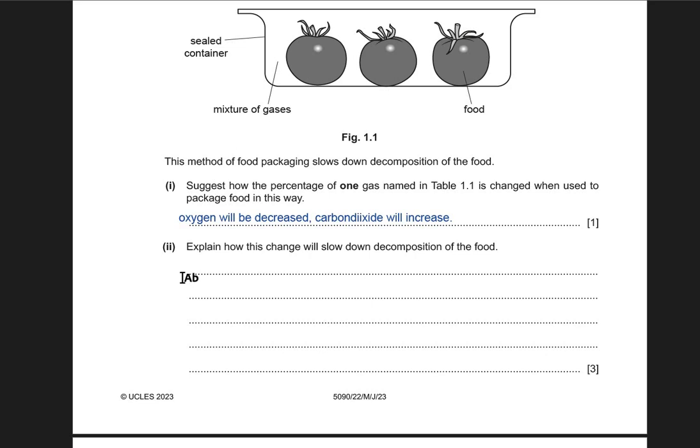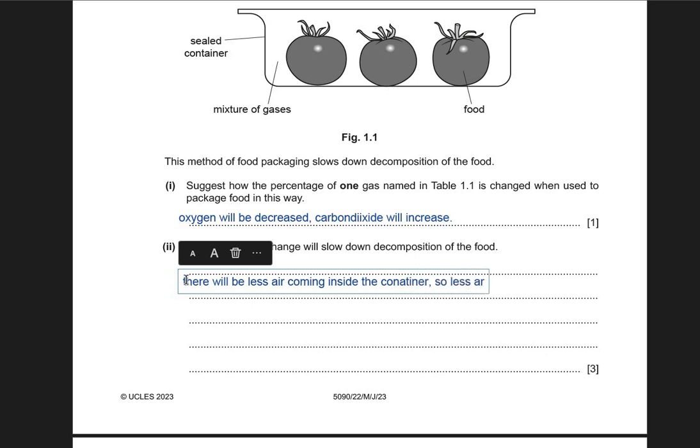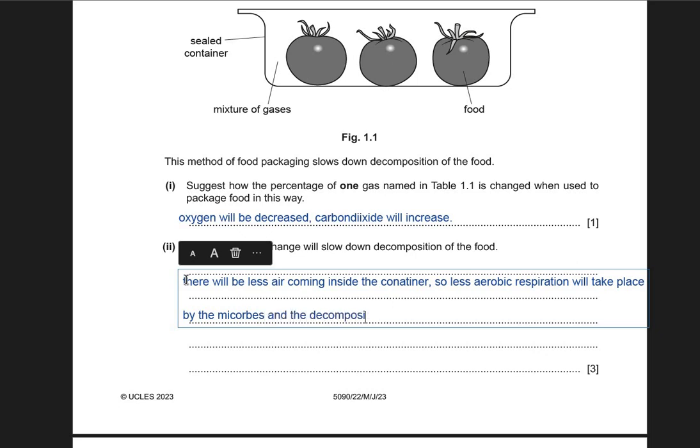Alright, so you have to write down these 3 points: that there will be less air coming inside the container, so less aerobic respiration will take place by the microbes, and the decomposition process will slow down. 1 mark for telling that there will be less air or less oxygen coming inside the container. 2nd mark for telling that less aerobic respiration will take place by the microbes. And 3rd mark for telling the decomposition process will slow down.